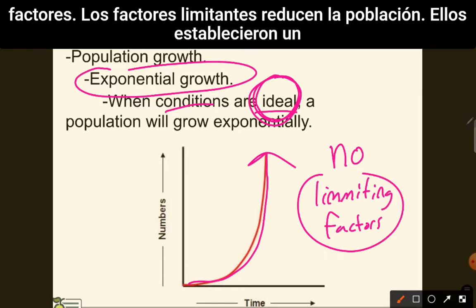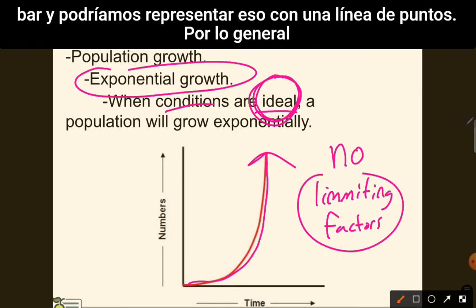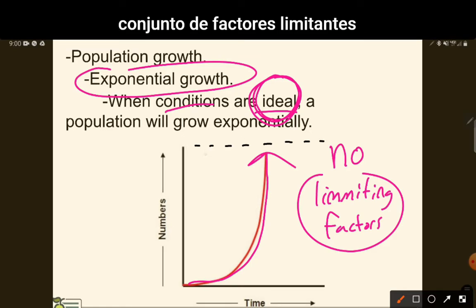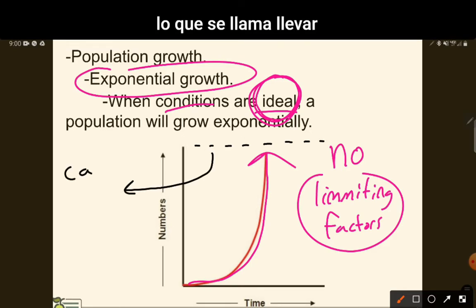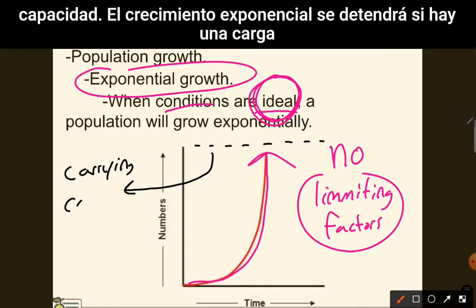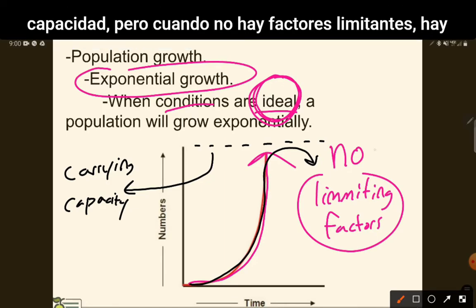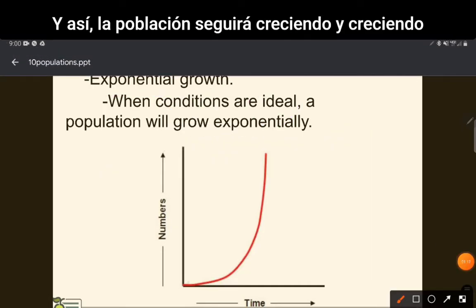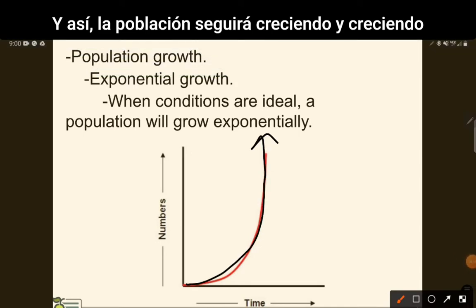Limiting factors keep populations down. They set a bar. And we could represent that with a dotted line usually. Limiting factors set what's called a carrying capacity. Exponential growth will stop if there is a carrying capacity. But when there are no limiting factors, there is no carrying capacity. And so the population will just continue to grow and grow and grow.